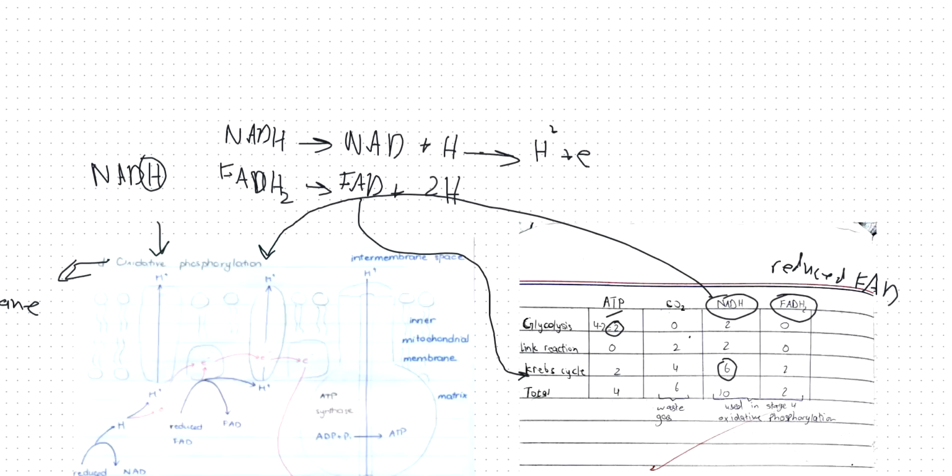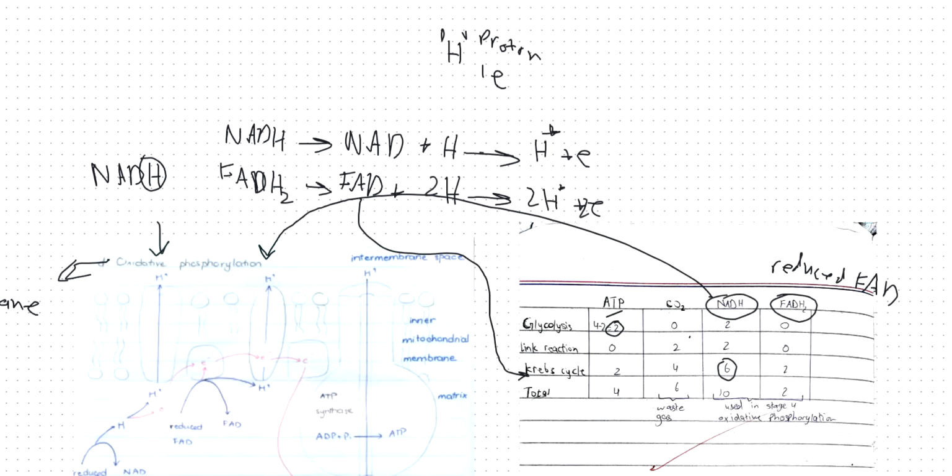What is a hydrogen molecule? Hydrogen molecules basically have 1 proton and 1 electron, right? So 1 proton and 1 electron is released in NADH. When NADH becomes NAD, 1 proton and 1 electron is released. When reduced FAD becomes FAD, it releases 2 hydrogen molecules, so there would be 2 protons and 2 electrons released.